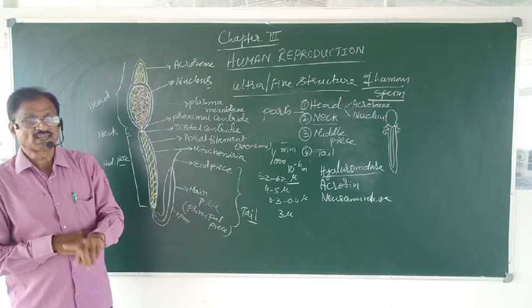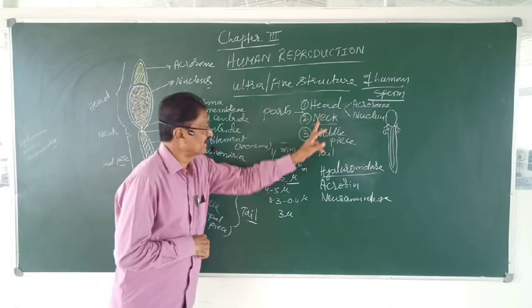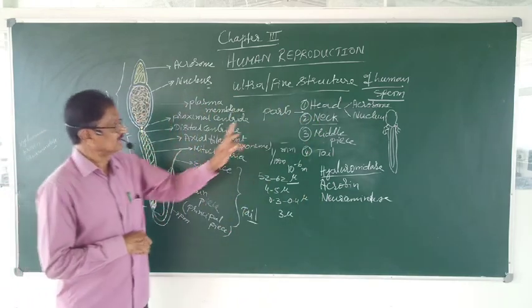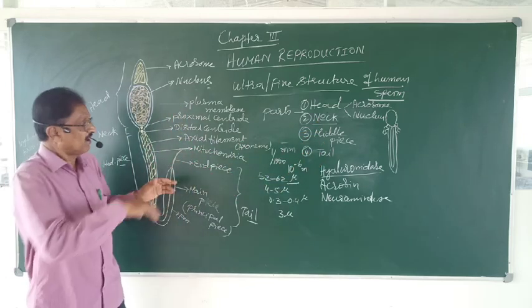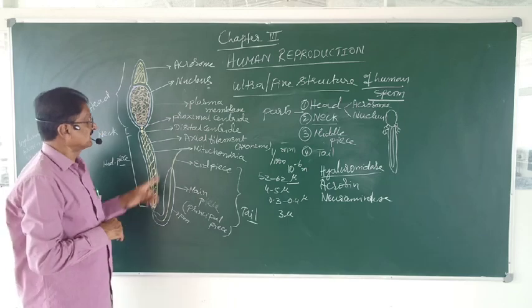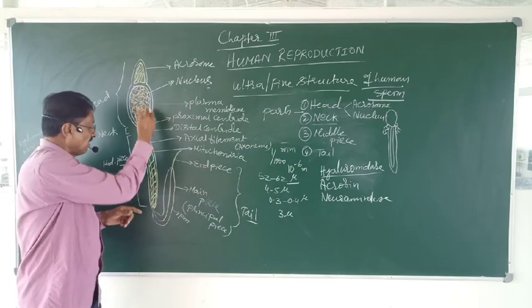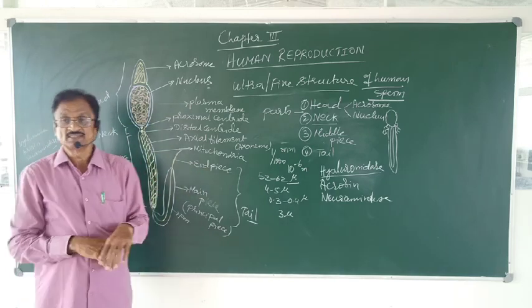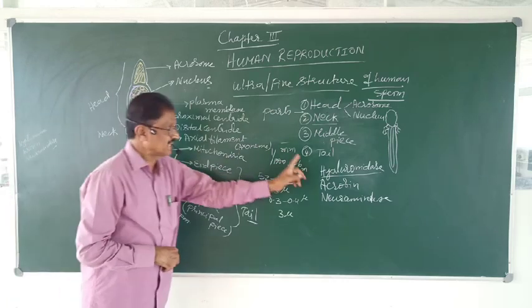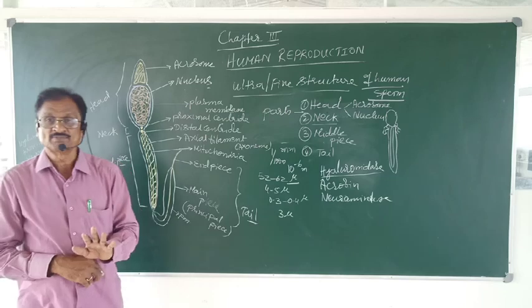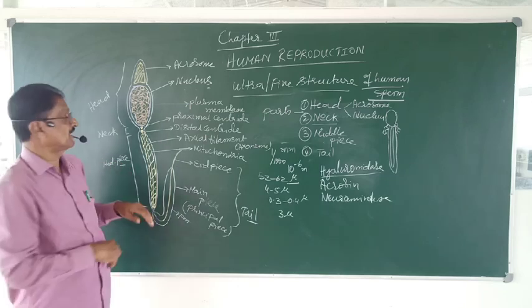How many parts are there? There are said to be 4 parts: head, neck, middle piece and tail. All these parts, except the end piece, are enveloped by the plasma membrane. Does it contain any cytoplasm or not? Certainly there is cytoplasm.